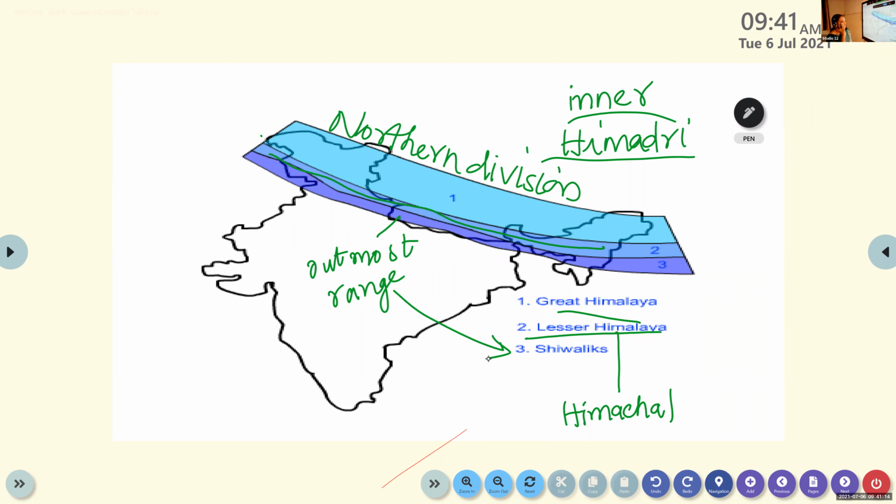So these are the 3 important divisions of Himalaya. The first one is Greater Himalaya, otherwise known as Inner Himalaya, otherwise known as Himadri. The second division is Lesser Himalaya, otherwise known as Himachal. And the third category is Shivalik, the outmost range of Himalaya.